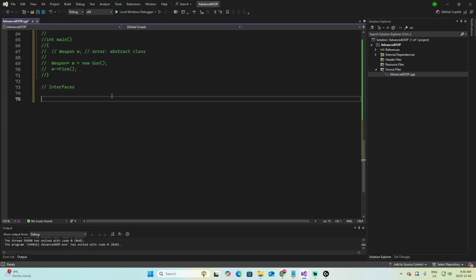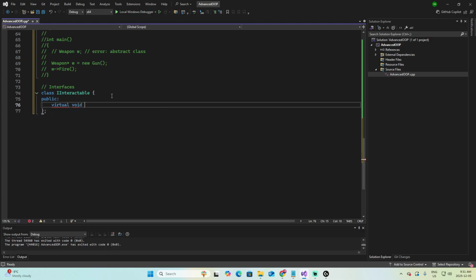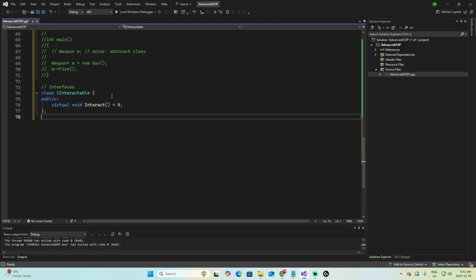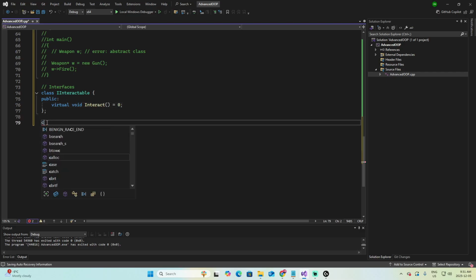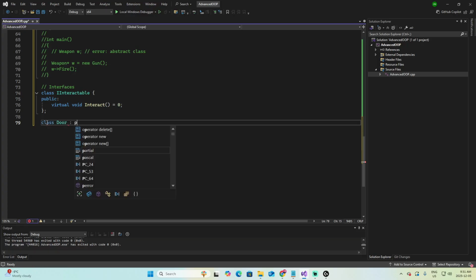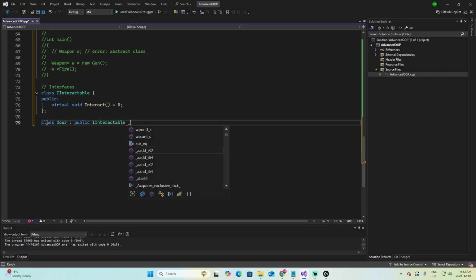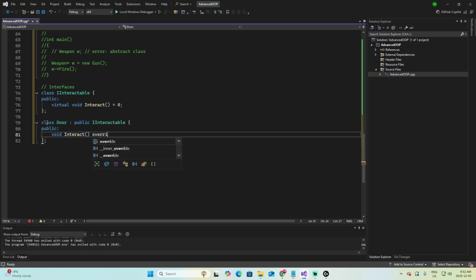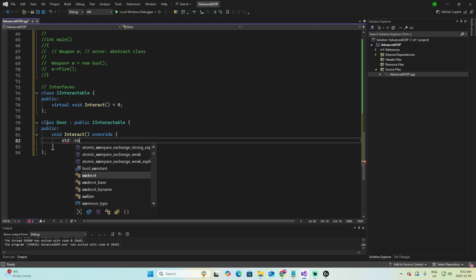Let's create an example. Let's say class IInteractable. Public section, virtual void interact equals 0. Now any class can implement that interface. Let's say class Door public IInteractable, std::cout.